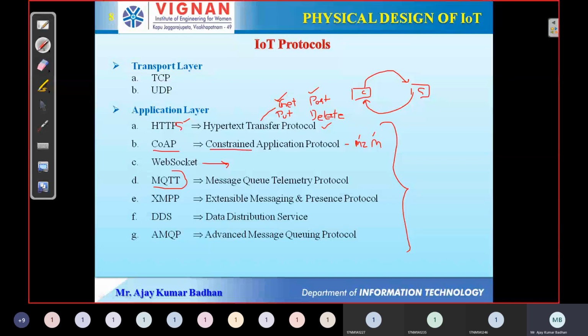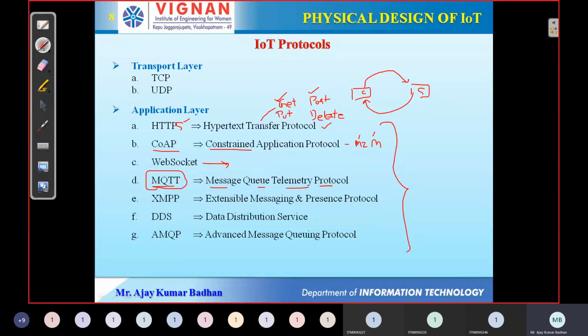Next we have MQTT. Yes, MQTT is most important. If time permits, in the coming sessions, I will show you practically how MQTT works. This is nothing but Message Queue Telemetry Transport protocol. This protocol is also based upon the client-server architecture, and its main purpose is transmission of messages. When we send a request from client to server, it is transmitted in the format of a message.